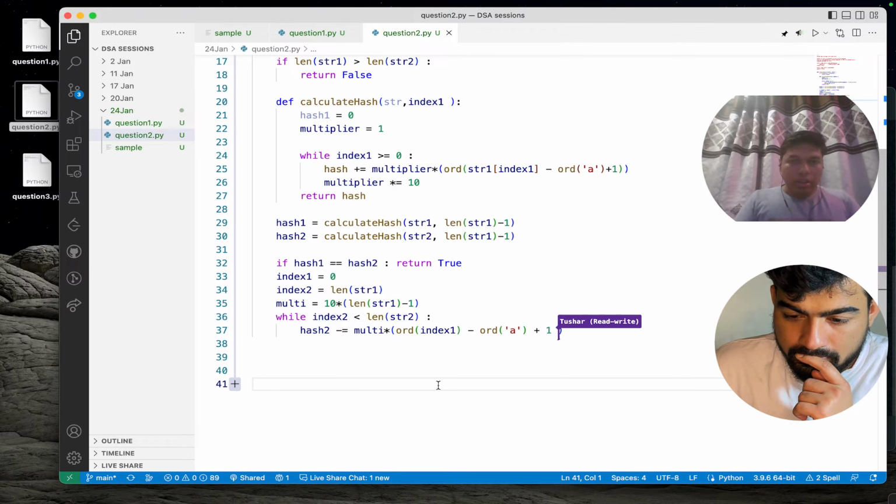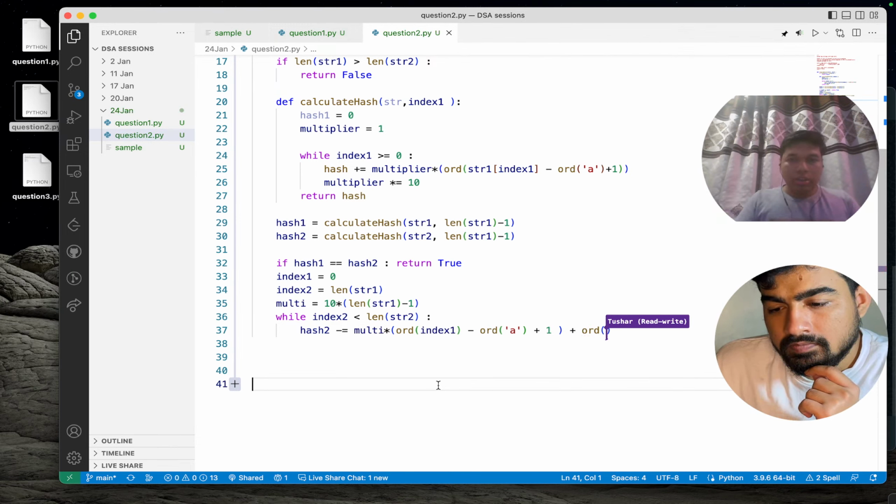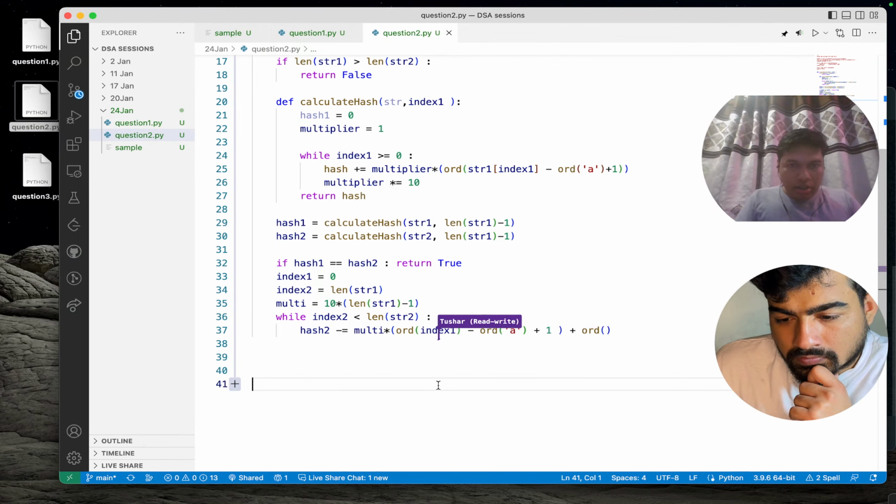And also we want to add the index 2 order, so plus order of str2 of index 2. Have I done the same thing over here?